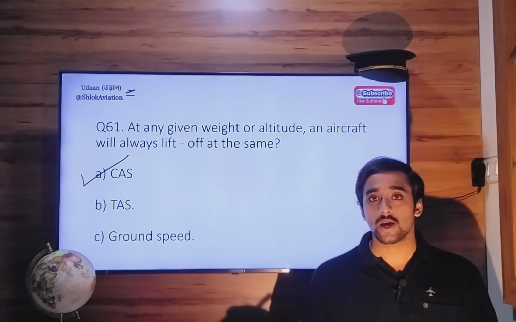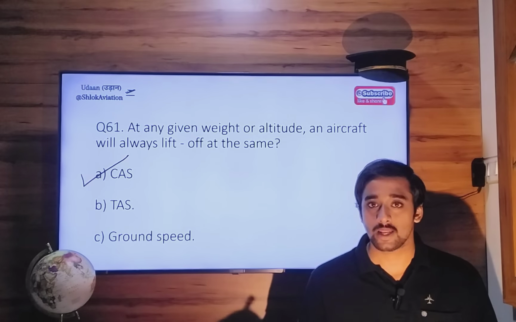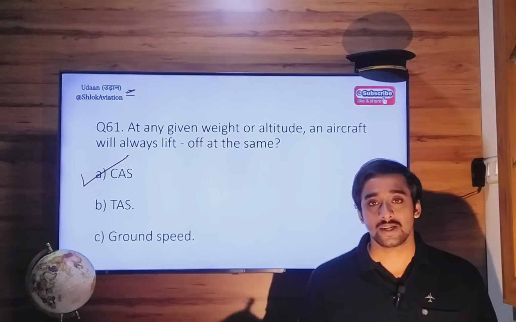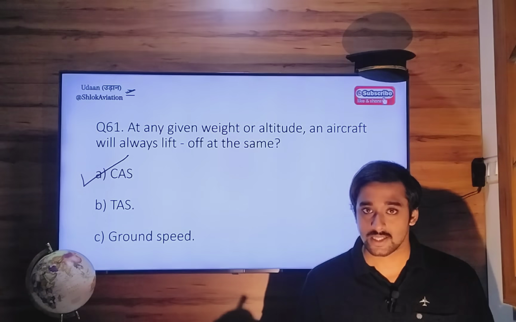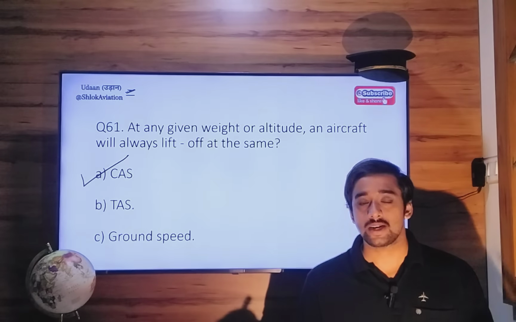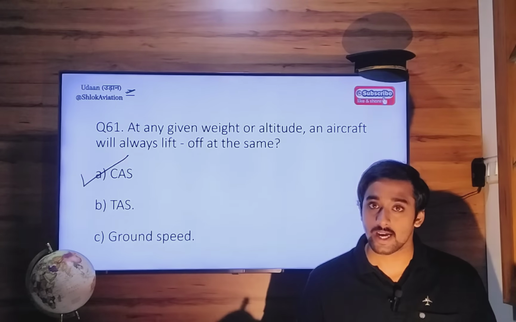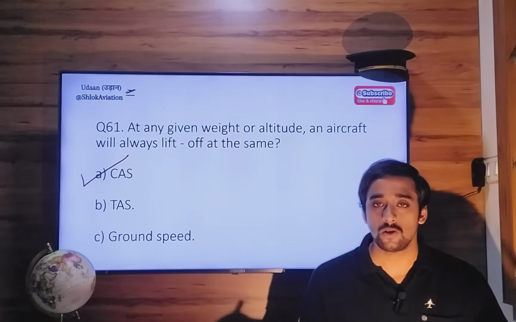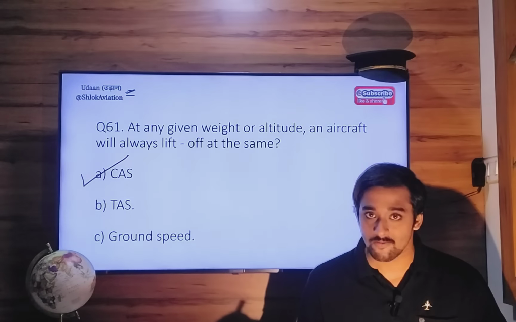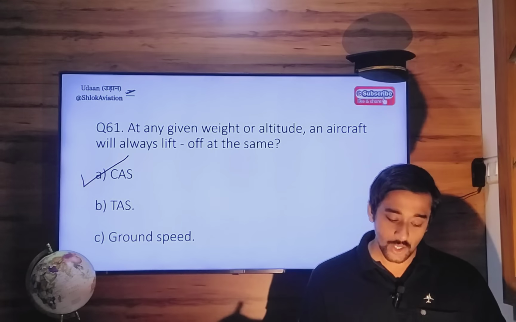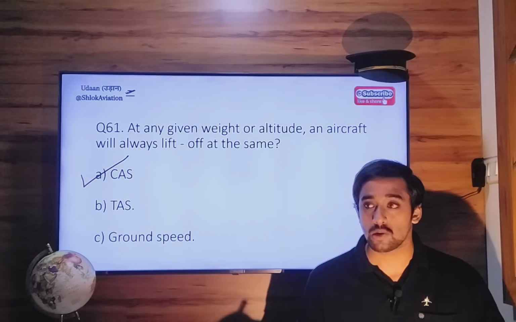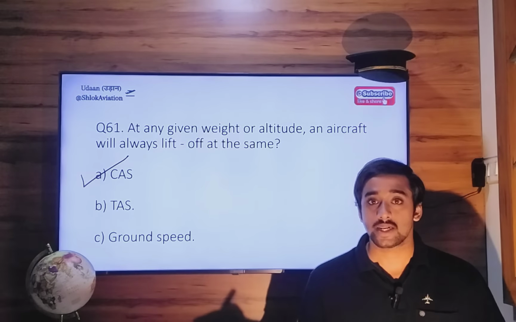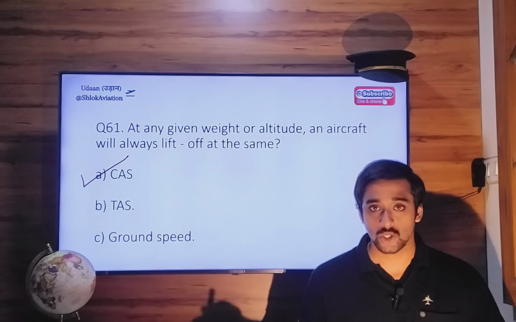You will find this takeoff calibrated airspeed in your POH manuals. So if it states that aircraft takes off at 55 knots, let's say, then whatever the day, whatever the density altitude, whatever the weight of your aircraft, it will take off at the same 55 knots indicated airspeed or calibrated airspeed. Now let's say you're flying from a very high density altitude, it's a very hot day, and the density altitude is much more than the pressure altitude.